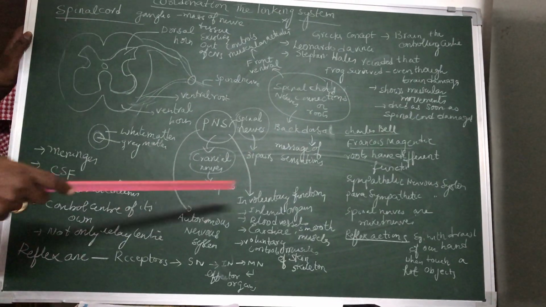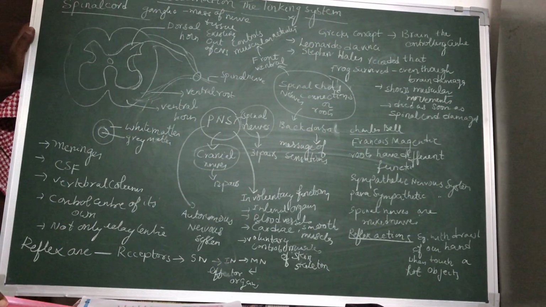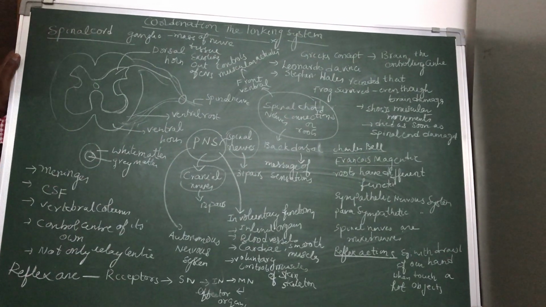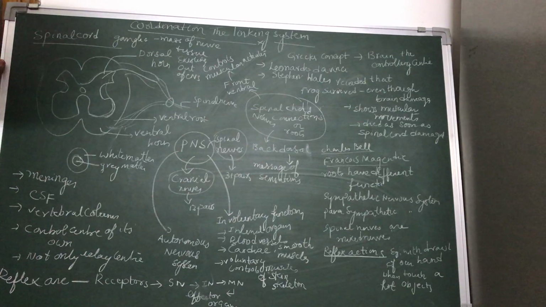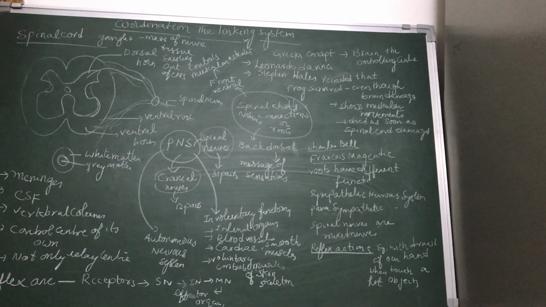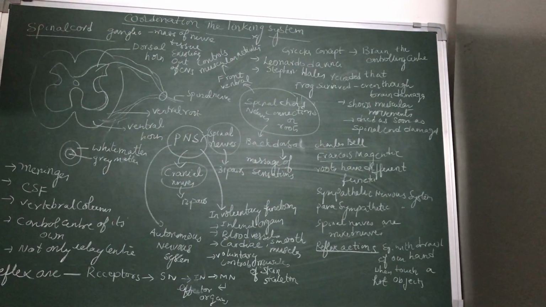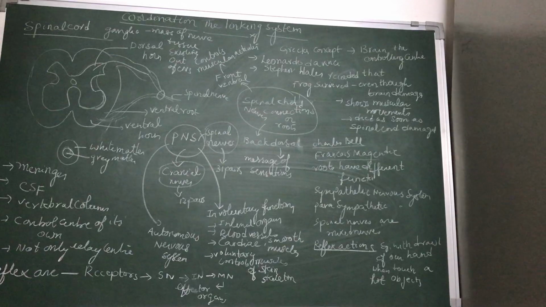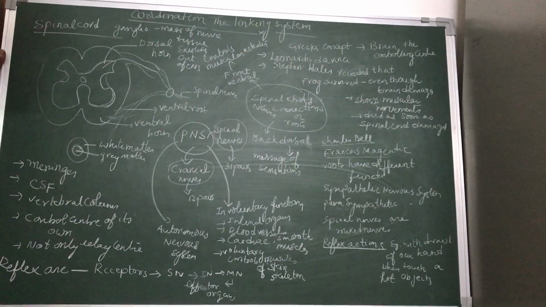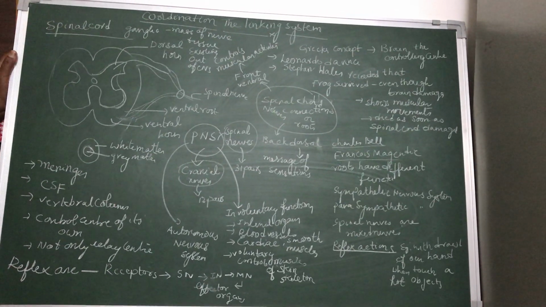Let us see the sympathetic nervous system. The ganglia near the vertebral column are connected to the spinal cord. The sympathetic nervous system is formed by the chain of ganglia on either side of the vertebral column, whereas the parasympathetic system is formed by the nerves arising from the ganglia of the brain and the posterior part of the spinal cord. All together they constitute the autonomic nervous system.